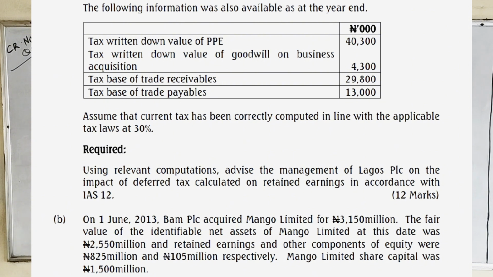Tax base of trade receivable is 29,800,000, while the tax base of trade payable is 13 million. Now assume the current tax has been correctly computed in line with the applicable tax laws at 30% required. Using the relevant computation, advise the management of Lagos PLC on the impact of deferred tax calculated on retained earnings in accordance with IAS 12.